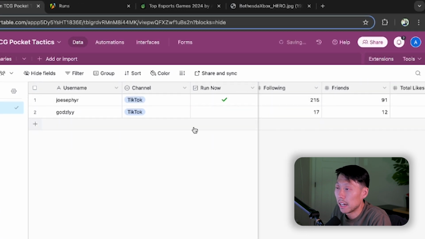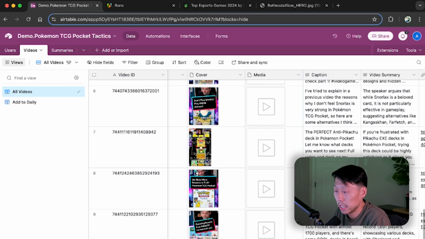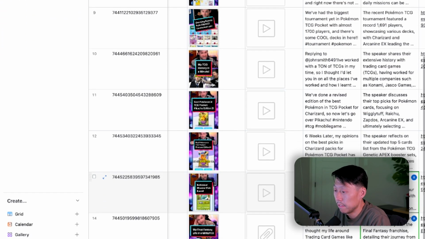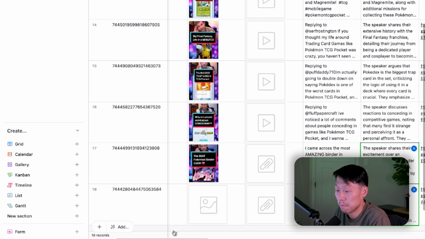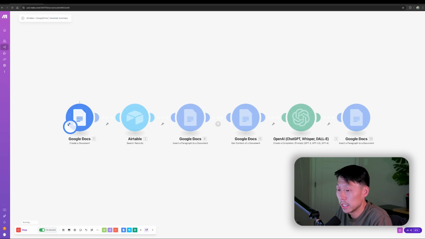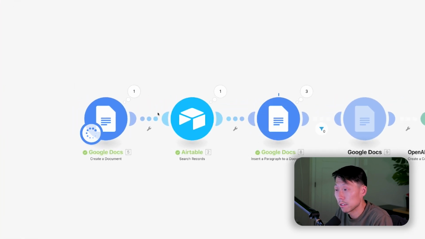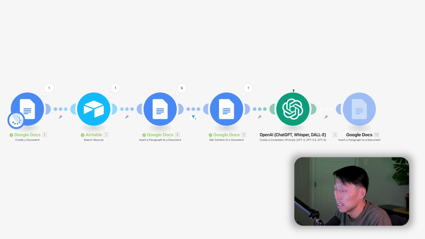I hit run now. I have a TikTok scraper through Apify running, and it's updating this table here, which I have in Airtable, with all the videos that have been posted from a particular date. Make automation runs. What it does is take all the subtitles from the videos and add them to a Google Doc. ChatGPT then summarizes all the information and creates one daily digest doc for me.